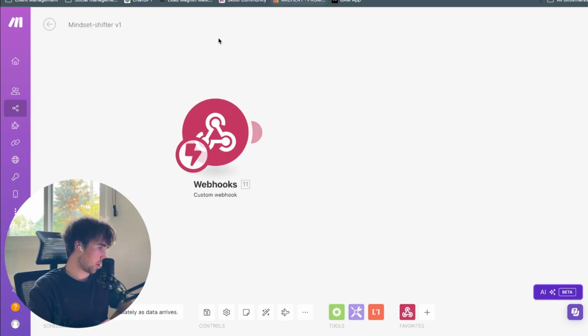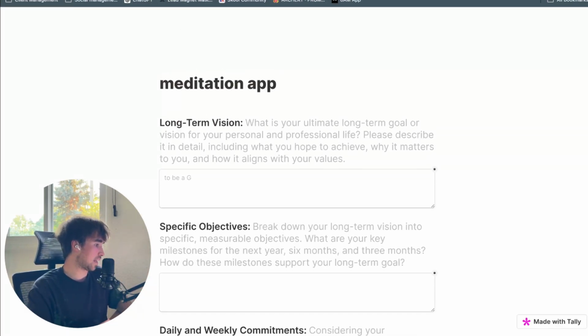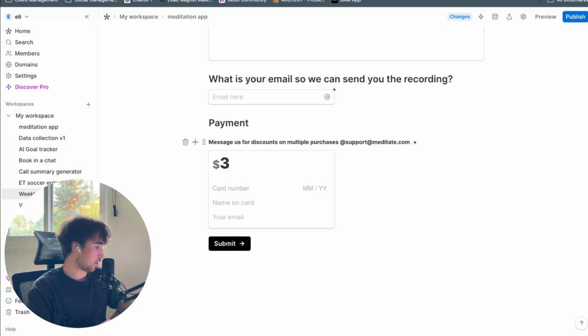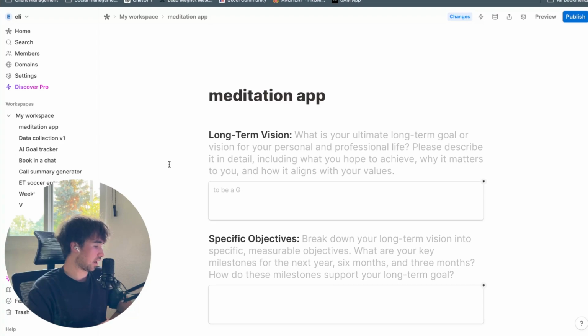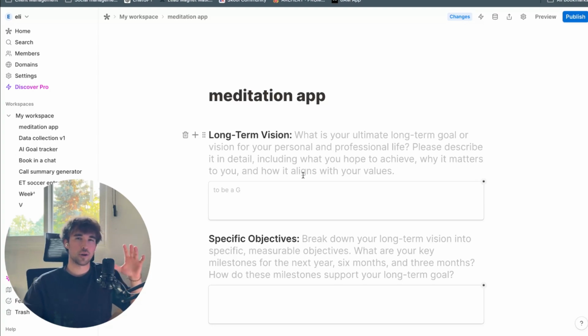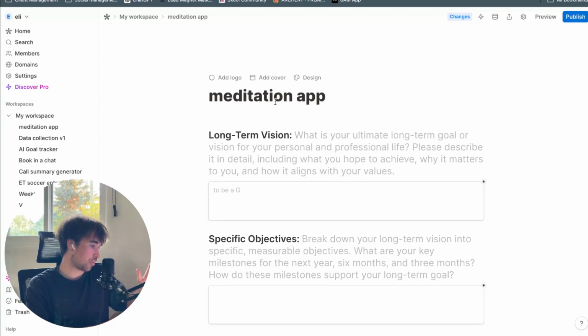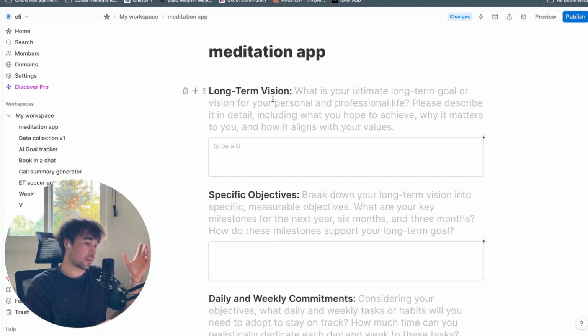So webhook module here. Now, if we go over to Tally, just type in tally.so, you can create all these forms here. It's completely free, and their free version is super powerful. A lot of companies have a kind of chintzy free version where you're like, dude, now I got 2 runs or 2 forms and now I have to pay. But Tally is one of the companies that is just fantastic. We love Tally. So hop over to Tally. At least that's what I'm going to be using for this video.